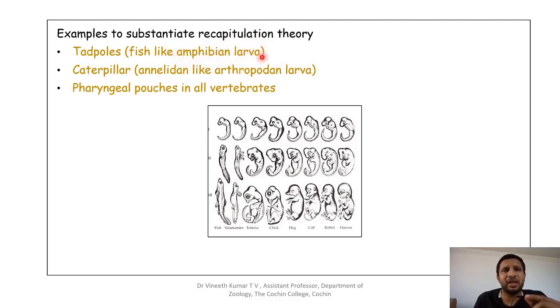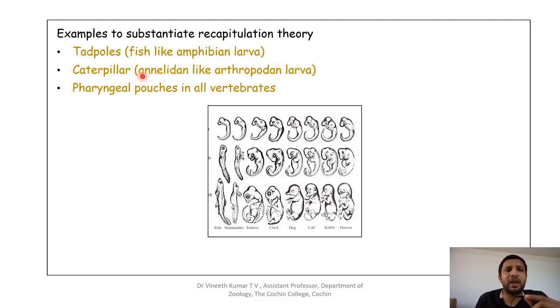That means it is living entirely in water, it has gills, it has fins for swimming, etc., which are the characters of an adult fish. So that is taken as an example, or the tadpole larva, which is a fish-like amphibian larva, is taken as an example for recapitulation theory.